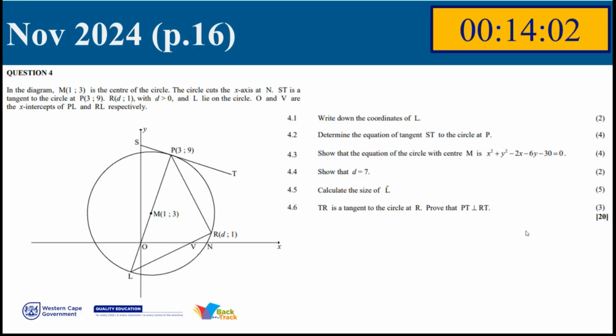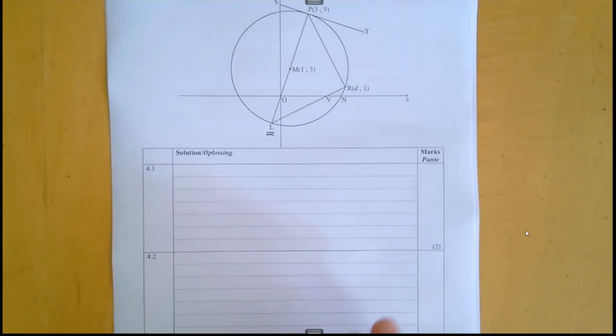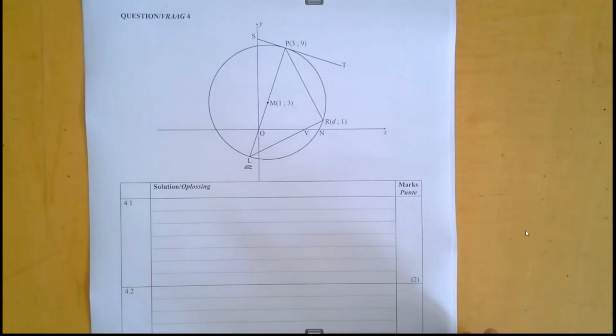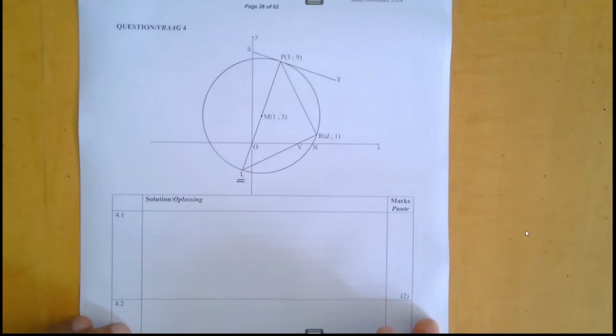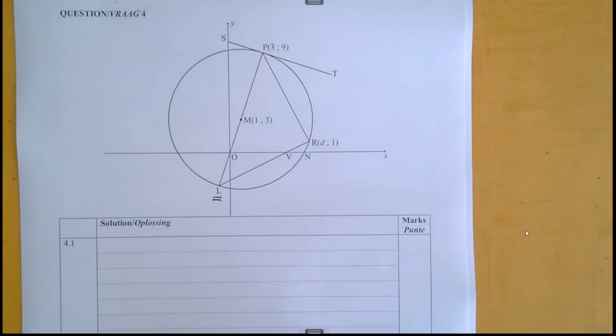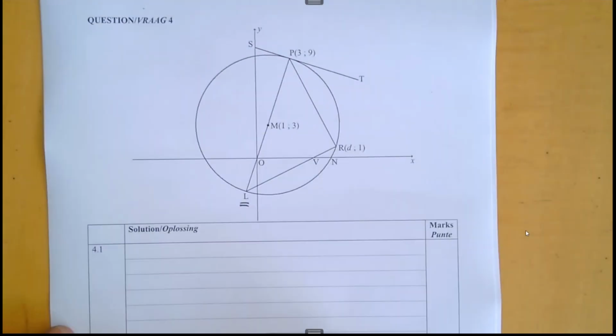Okay, ladies and gentlemen, in wrapping up, let us tackle these last 2 questions, 4.1 and 4.2. 4.1, they're asking us to work out the coordinates of L. And then finally, they're asking us to work out the equation of ST, the tangent to that circle. Now, again, there is a lengthier way where you can use equations to go and work out the coordinates of L. But knowing that M is the midpoint of PL, right, essentially that it's equidistant, we can once again use inspection.